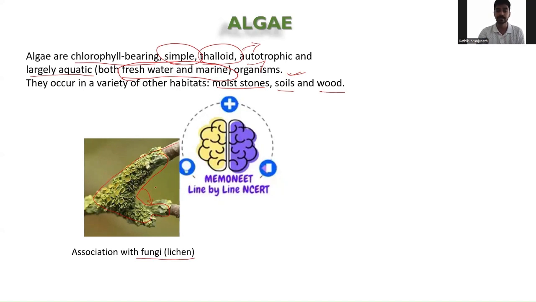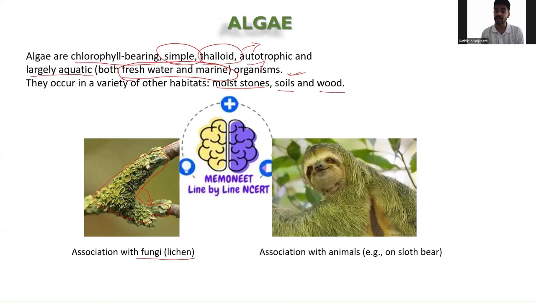This is one point. When it comes to animals, you can also see an association with an animal, such as this animal, which is called the Lord Bear, and it is a very slowly moving animal. This animal gives shelter as well as moisture for the growth of the algae. So this is one point.